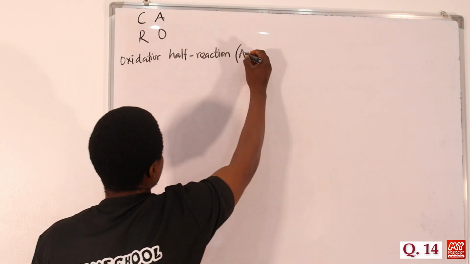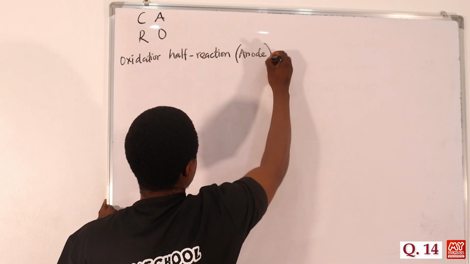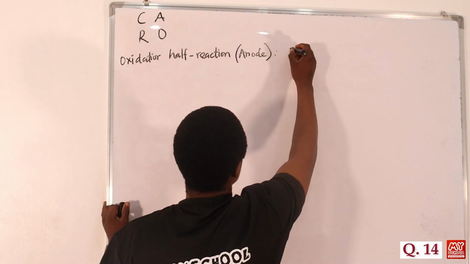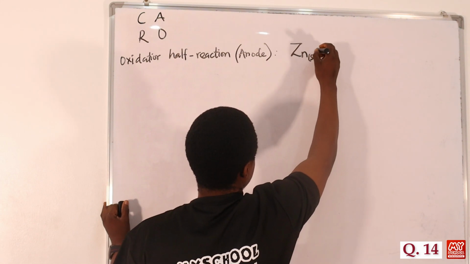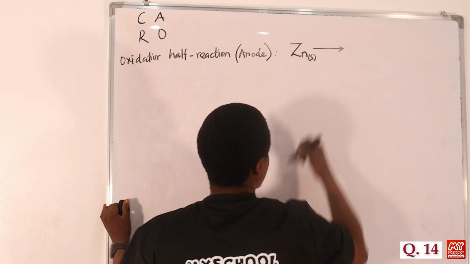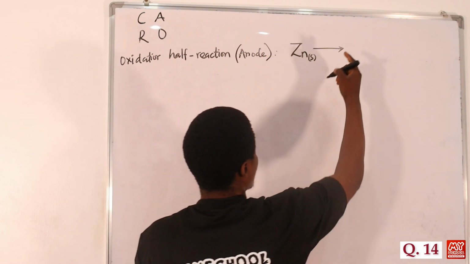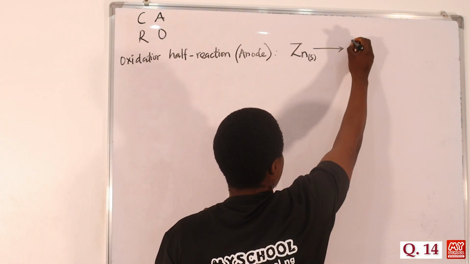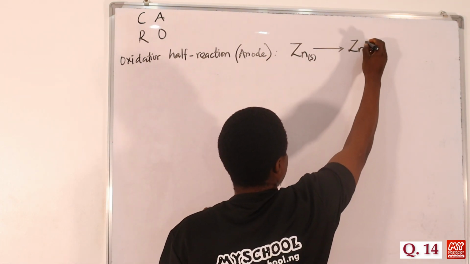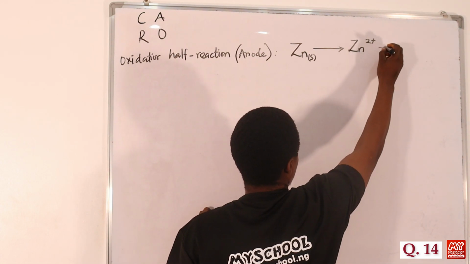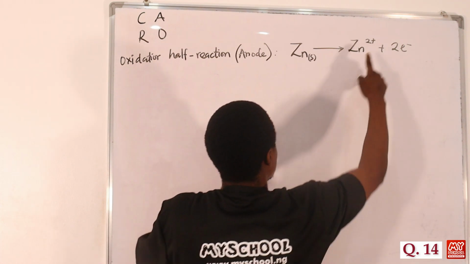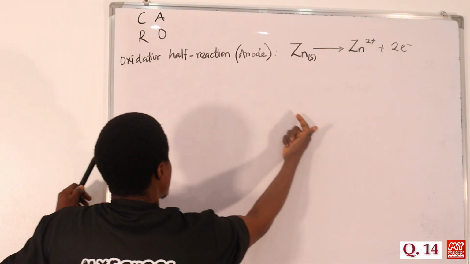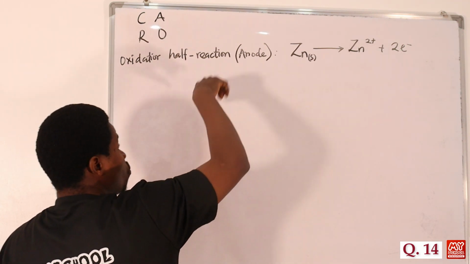Here, the zinc metal, which is solid, becomes oxidized. Once it becomes oxidized, it loses electrons: Zn gives Zn2+ plus 2e minus. The electrons it loses will now continue to move in the circuit to the what?